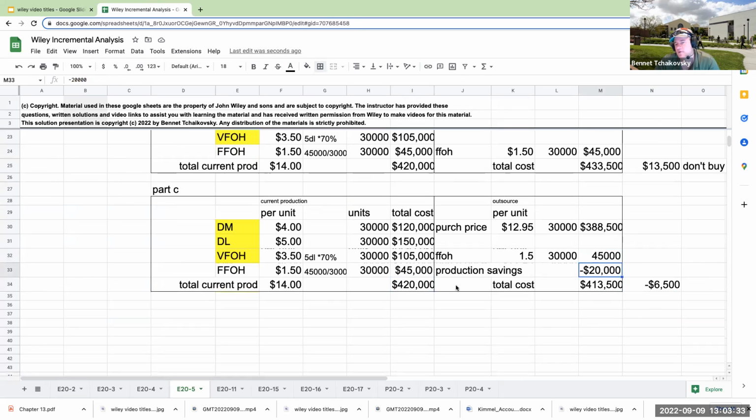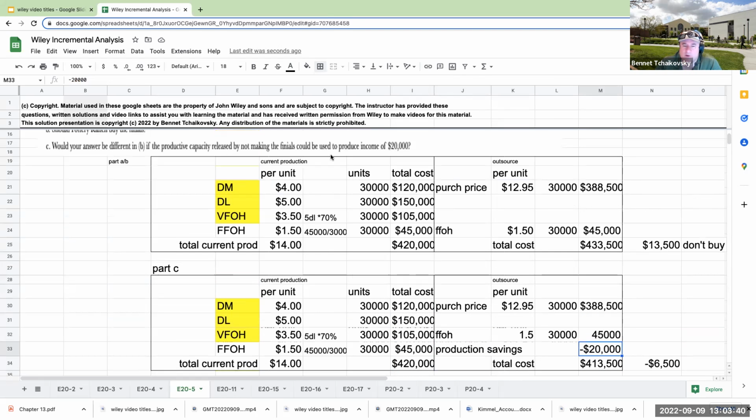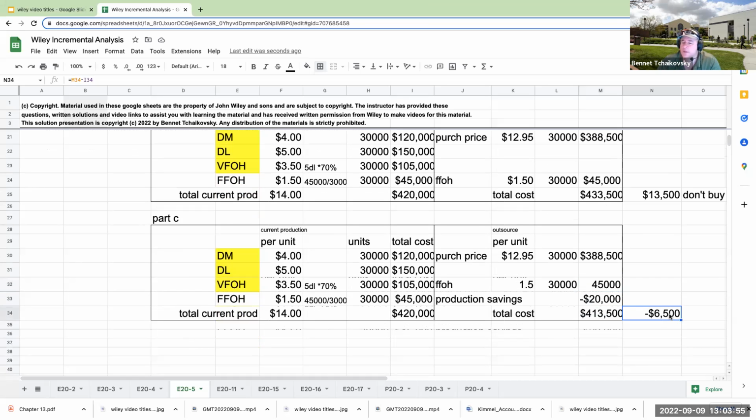So by having the freed up production, and again, why am I showing this as a negative? Because it's giving us over here, it's going to be producing income, right? So these are costs that I'm going to be unable to absorb. So I'm basically subtracting that, because if I'm able to produce income, I'm going to be getting these back. These are really costs or expenses, cost of goods sold, or other overhead expenses. So in this situation, by getting that extra additional production capacity, I'm basically now at a position where it's $6,500 better.